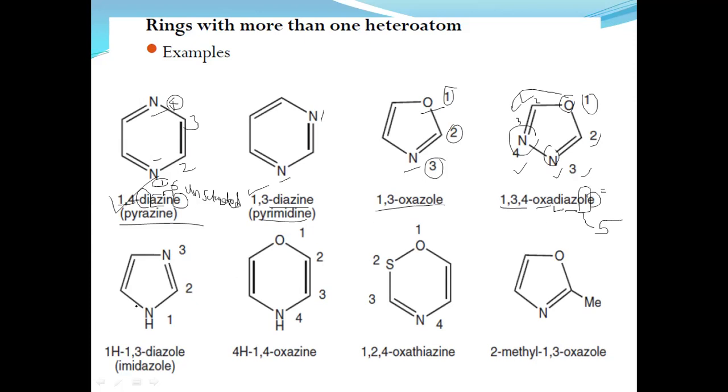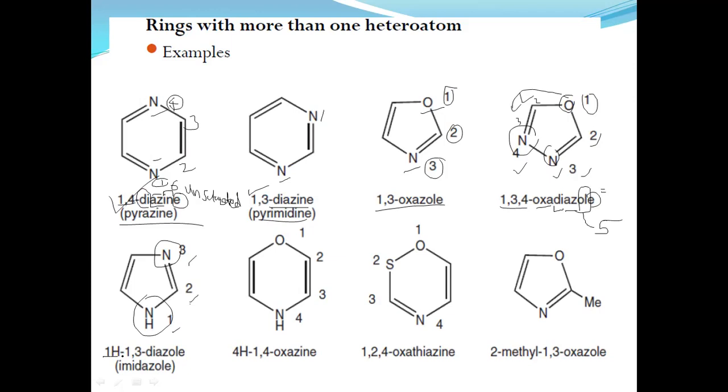Similarly, here, if nitrogen is present in 5 members, the numbering starts with the nitrogen where the hydrogen is directly attached, instead of the double bonded nitrogen atom. 1, 2, 3.